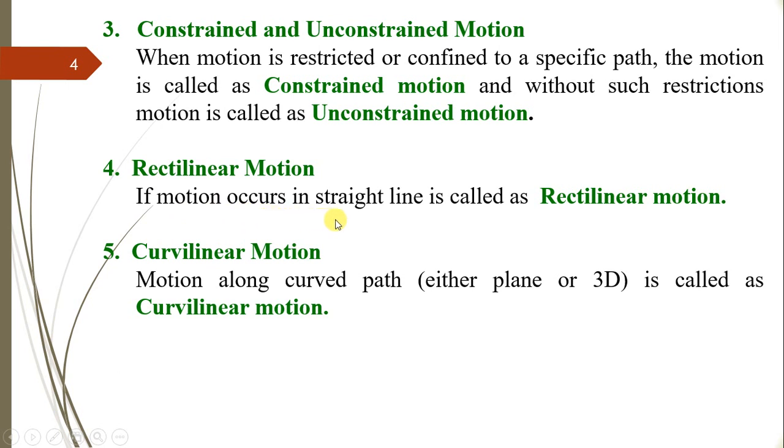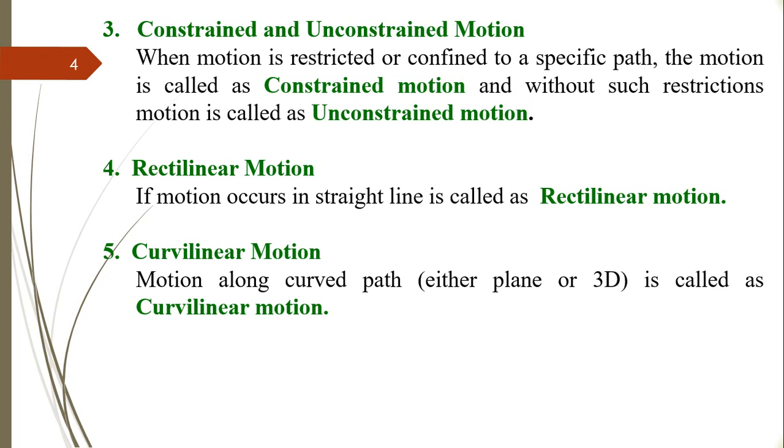The next is rectilinear motion. If the motion occurs in a straight line, then that type of motion is called a rectilinear motion. This is a very important type of motion. So whenever the motion of any object occurs in a straight line, then it is called a rectilinear type of motion, like motion of car, motion of train, motion of vehicle. All these types of motions we call rectilinear motion when they are traveling along a straight line path.